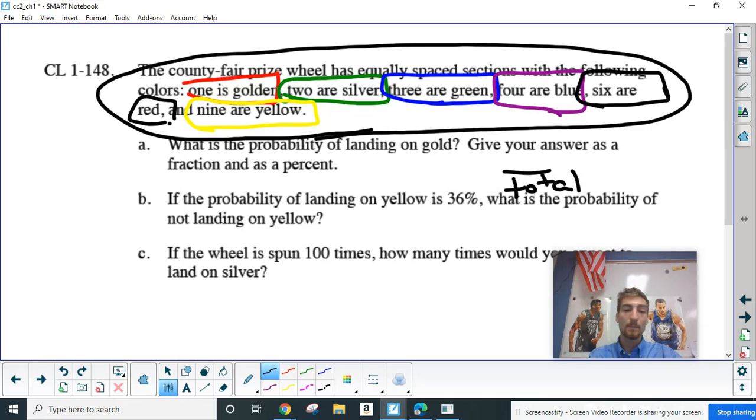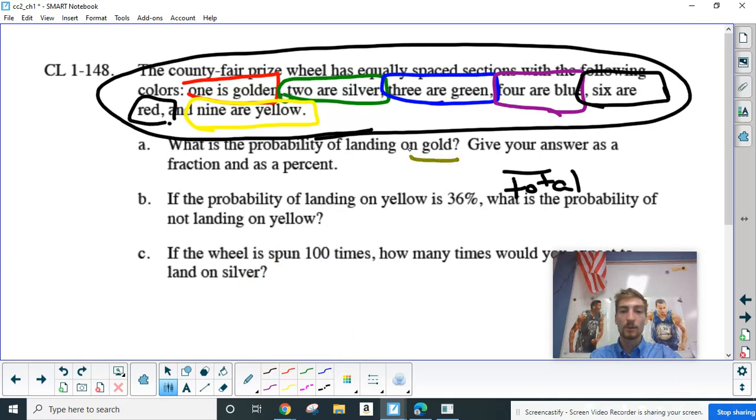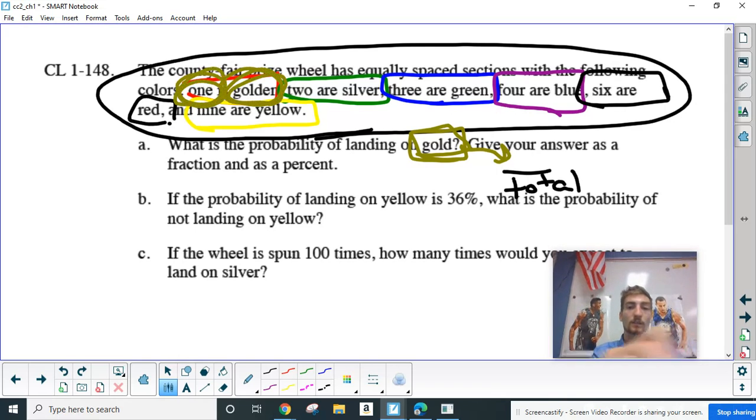And then we're looking at what part are we looking for? We're looking at our gold. That's going to be our part. So how many golds are there? Here I'm looking for how many golds there are. It says there's just 1. So it's going to be 1 over my total.